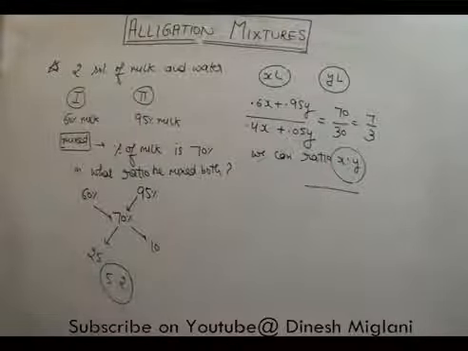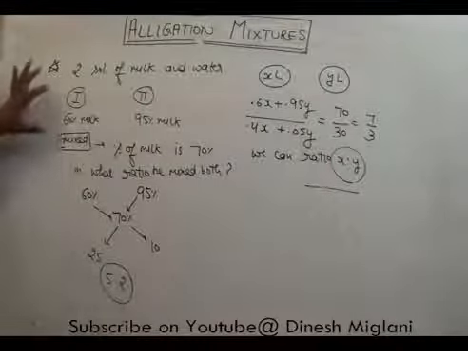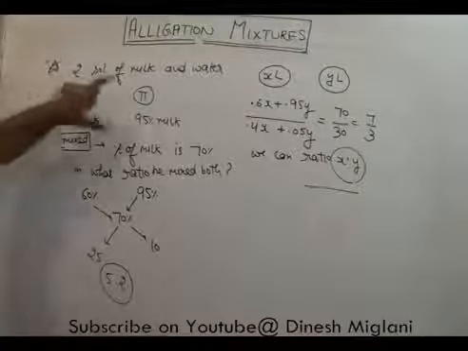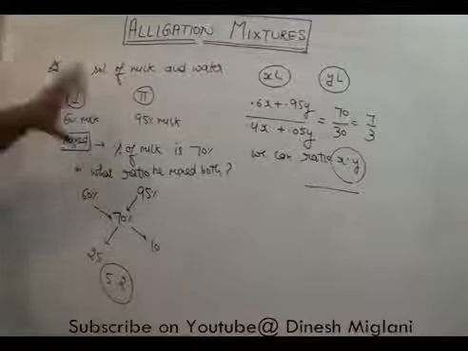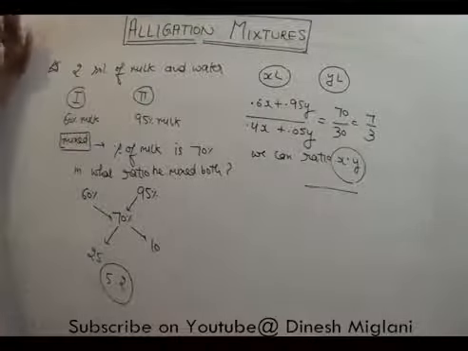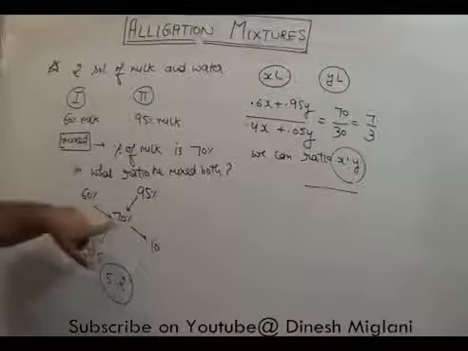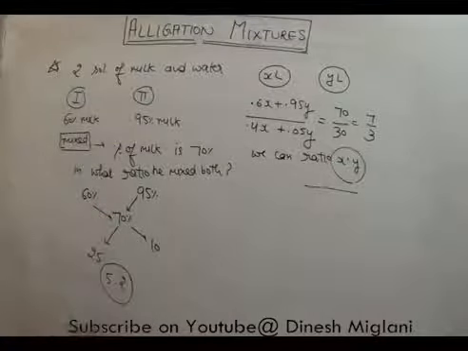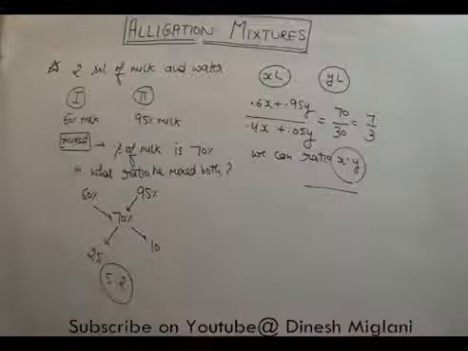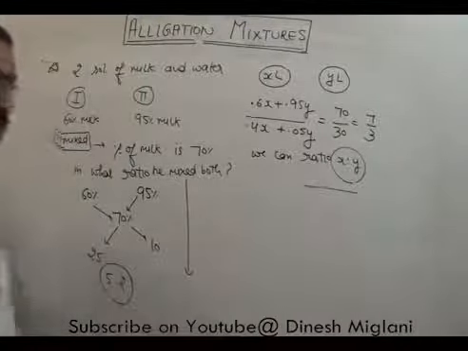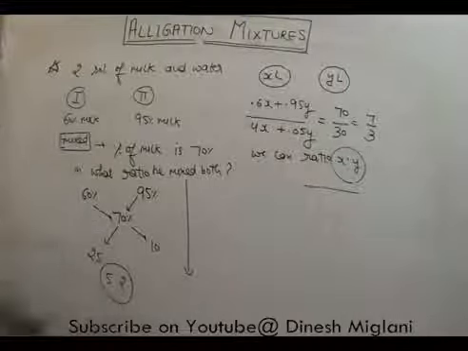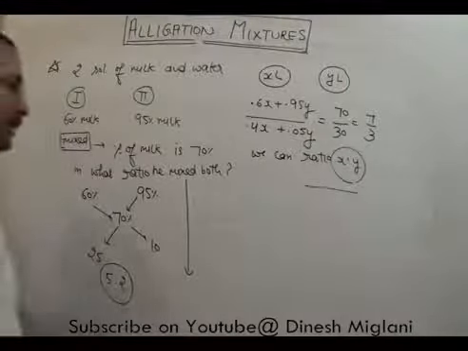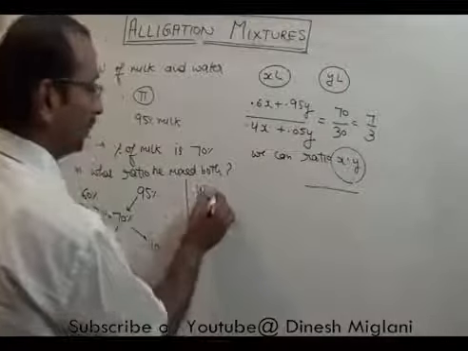How have we completed this? This contains 60% milk, this contains 95% milk. In the mixture we have 70% milk, so I take 60, 95 and 70. Just solve it. The ratio is 5:2. The same question may be answered by considering the percentage of water. The first contains 60% milk, which means water is 40%.